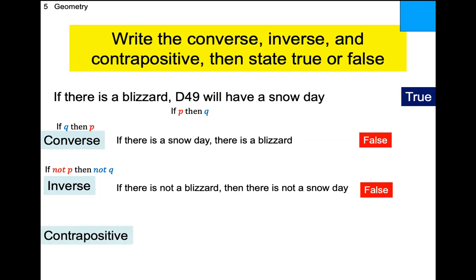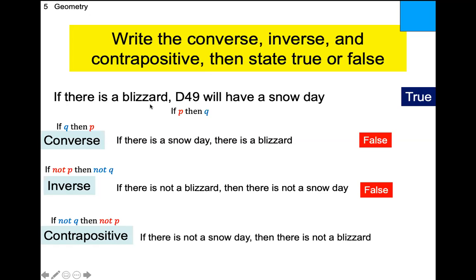So let's see. How do you make a contrapositive? We flip-flop the P and the Q. So if Q, then P, and then we negate both of them. So if not Q, not P. All right, so let's see. Flip-flop, and then I got to negate. So D49 will not have a snow day if there's not a blizzard. Like I already could put true. I know this is true.